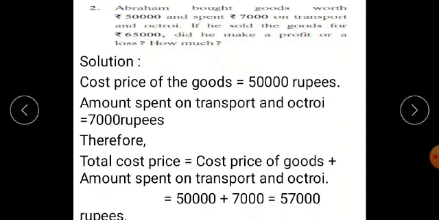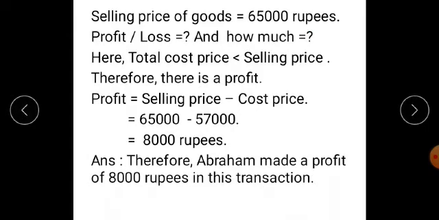Solution: cost price of the goods is equal to 50,000 rupees. Amount spent on transport and octroi is equal to 7,000 rupees. Therefore, total cost price is equal to cost price of the goods plus amount spent on transport and octroi, equal to 50,000 plus 7,000 is equal to 57,000 rupees. Now, selling price of the goods is equal to 65,000 rupees.